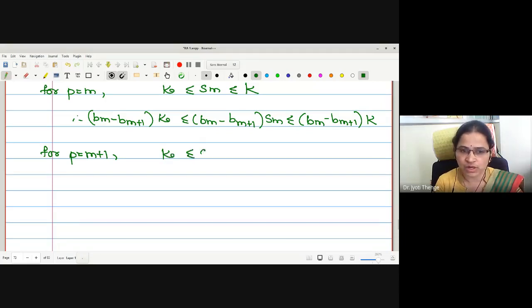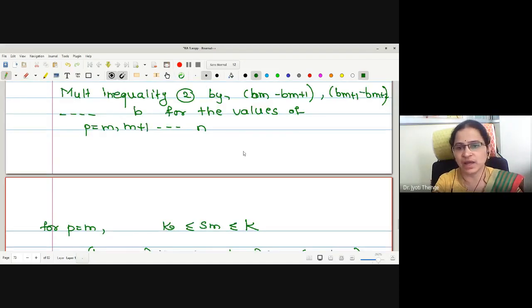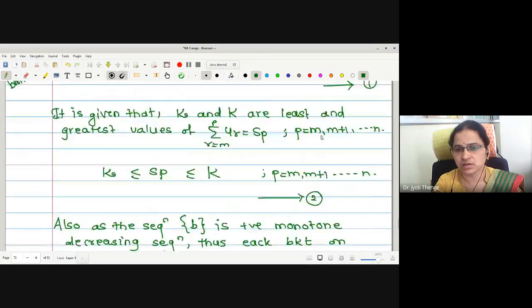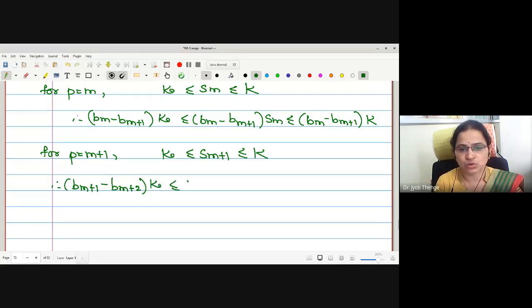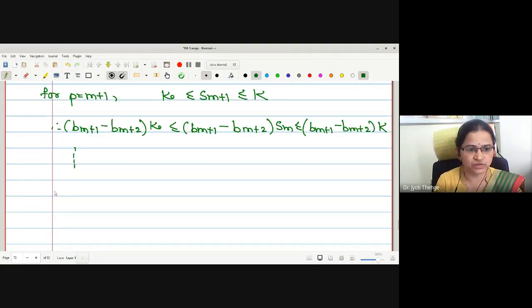Inequality small k less than or equal to s_{m+1} less than or equal to capital K. What is the multiplier? b_{m+1} minus b_{m+2}. So (b_{m+1} minus b_{m+2}) small k less than or equal to (b_{m+1} minus b_{m+2}) s_{m+1} less than or equal to (b_{m+1} minus b_{m+2}) into capital K. Let me proceed directly, continuing this way for p equals n.